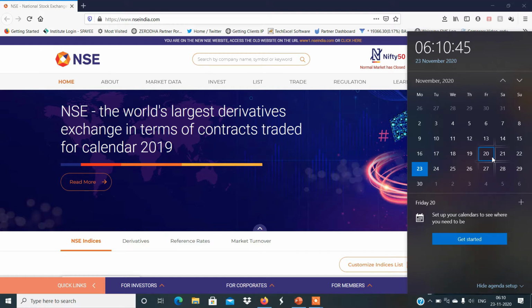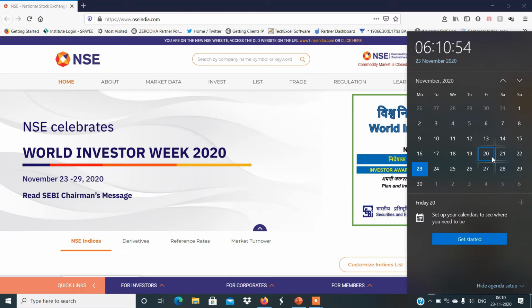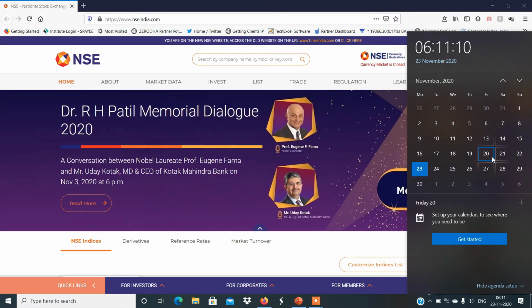Right now the market has not started. To find out the trade, we need the last 2 days of open interest data, and comparison and analysis of that data, to find the trade for the next day. So now we will download the 19th November data first, then the 20th November data, and we'll compare that data to find out the trade for 23rd November.